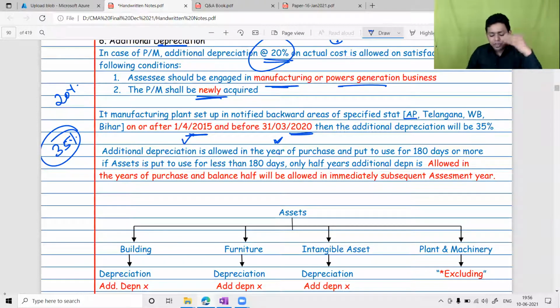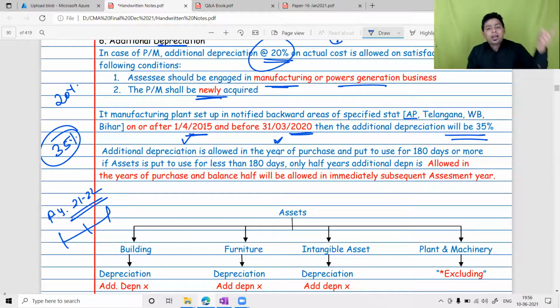Now, if it is not available after 31st March 2020, and for us the previous year is 21-22, then why am I teaching you this 35% provision? I'm teaching you because in the last year, if an asset was purchased and put to use for less than 180 days, then the balance half depreciation will be available in the current year.